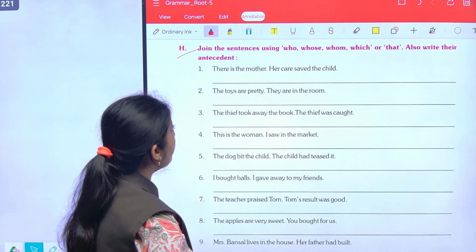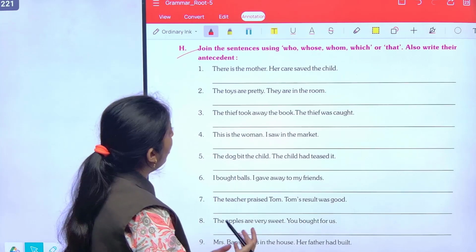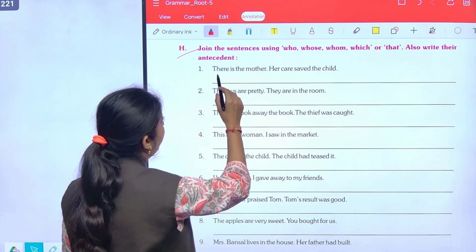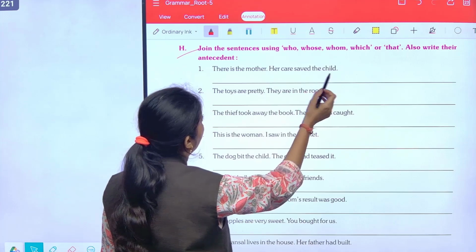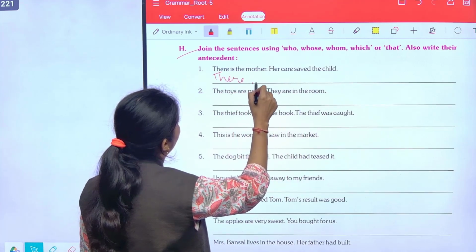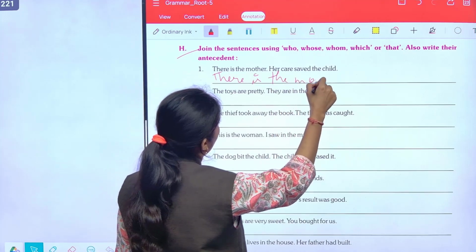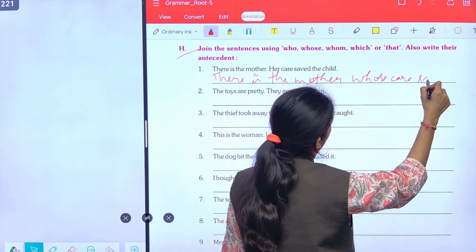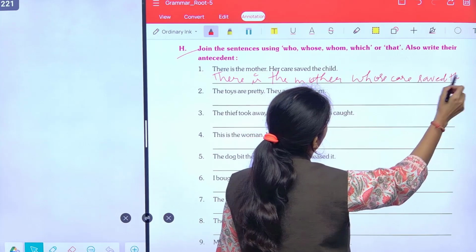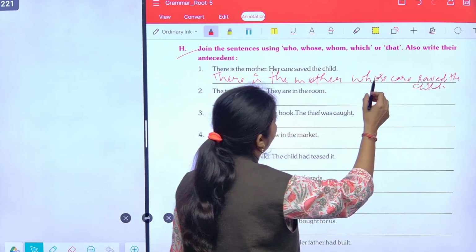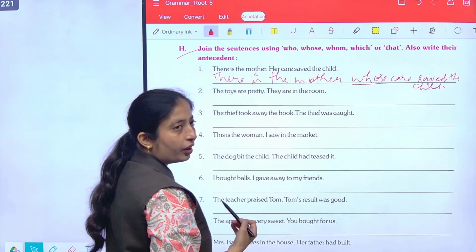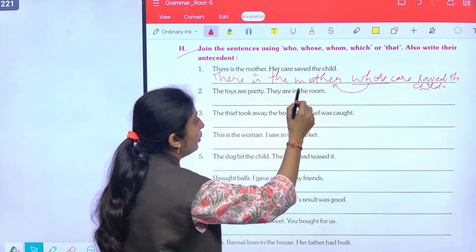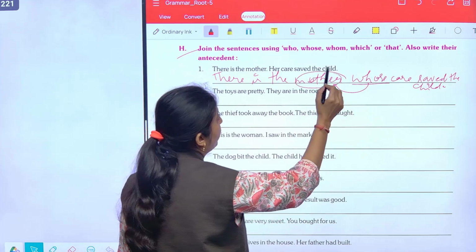Join the sentences using who, whose, whom, which, or that. All of these are relative pronouns. Also write their antecedent. There is the mother, her care saved the child. There is the mother whose care saved the child. So here whose is a relative pronoun and the word before a relative pronoun is the antecedent. So here mother is the antecedent.